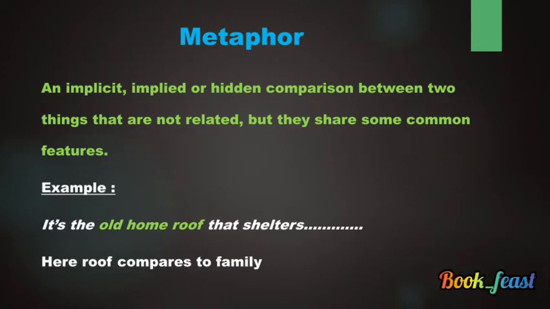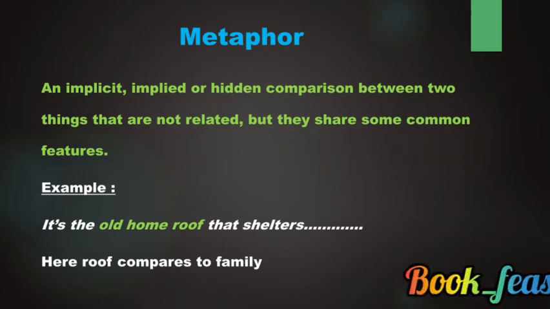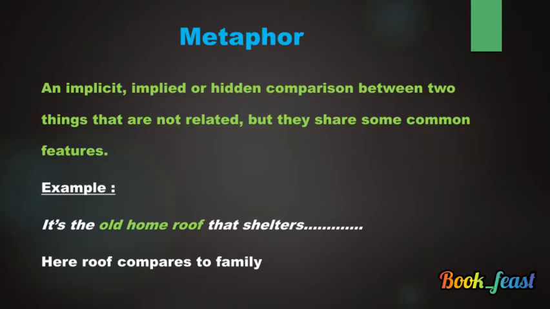The poet may have written it as "the old home roof like family," using the word like, but he had not used it. Instead he gave old home roof. So roof is compared to family. It is a hidden comparison, and the roof is placed on the top of the home, and the family resides inside the home. So there is some common feature, maybe in a textual or oratorical manner.